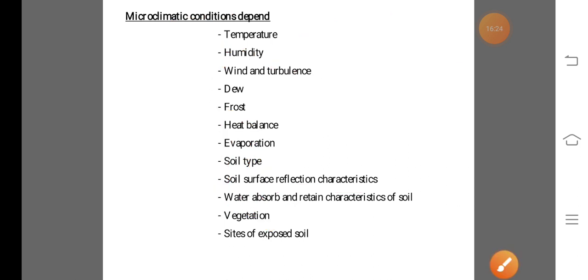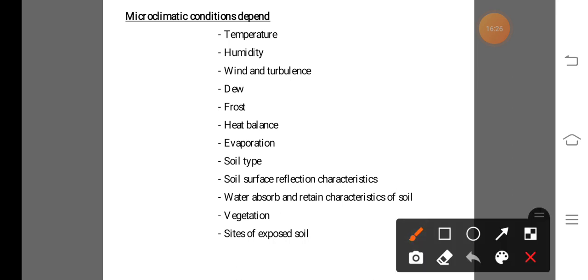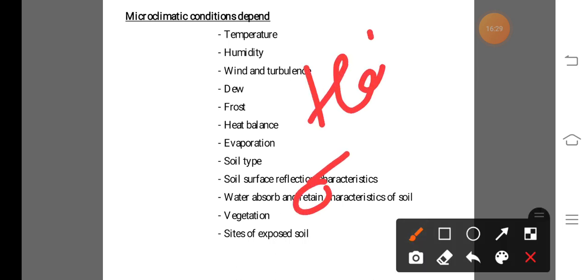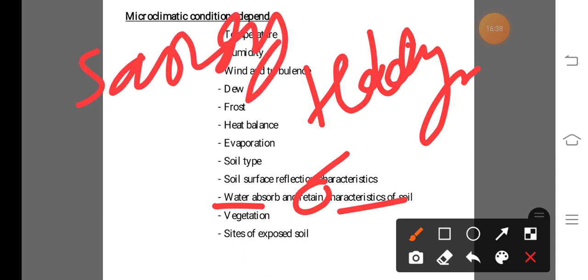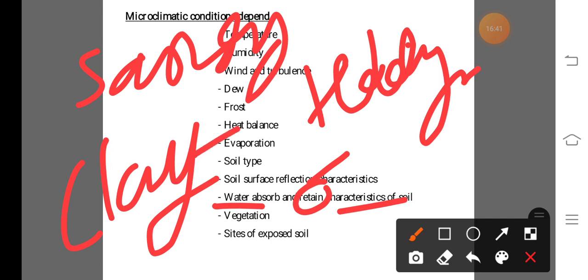Also, in case of water absorption and retained characteristics of soil. Retained, that means water holding capacity of soil. In case of water absorption and retained capacity, take the example of sandy soil and clay soil. The clay soil has water absorption capacity or water holding capacity more than the sandy soil, and sandy soil has less water absorption capacity and water holding capacity than the clay soil. That means the maximum amount of moisture is available in clay soil and the minimum amount of moisture is available in sandy soil.